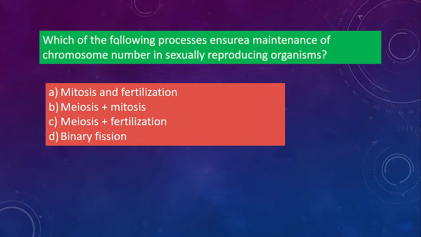So what will be the correct answer? It is option C, that is meiosis plus fertilization. In sexual reproduction, meiosis will be there, plus fertilization is also there. So that will maintain the chromosome number in the individual.